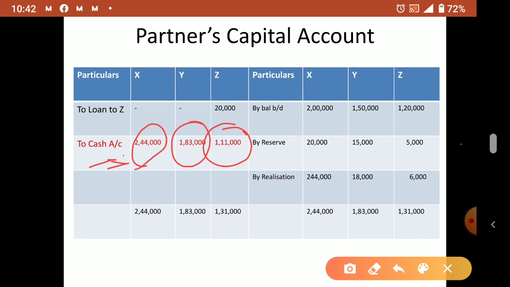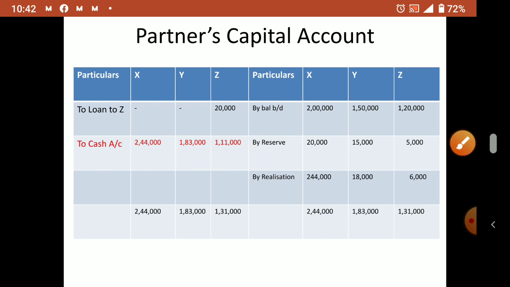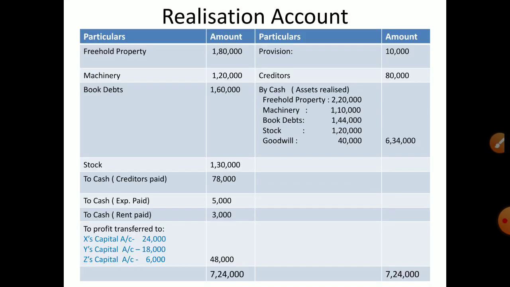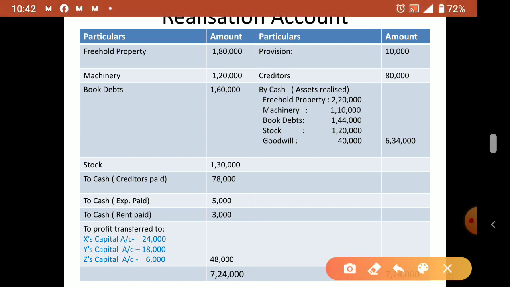Okay, now the last account, cash account. Wherever cash is there, you can post to the cash account. Just yesterday I told you, from realization account onwards, first you take the opening balance of cash from the question balance sheet. Now wherever cash is there you can take. Here cash is there, here cash, 6 lakh 34. So altogether you can take, no need to write the individual amount.